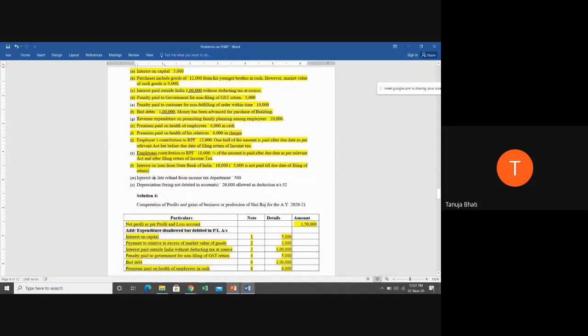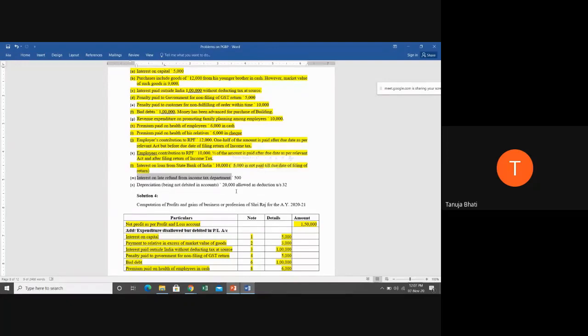Next, interest on late refund from income tax department. Now see here, what is the meaning of refund? Usually when you're paying tax to the income tax department, if you have paid more tax, the department gives you a refund. Suppose the tax payable by you is 10,000 and you have paid 15,000.